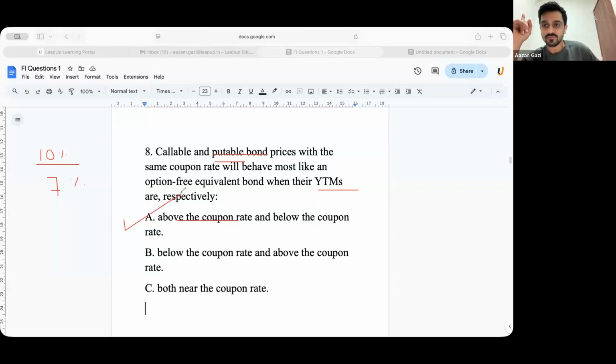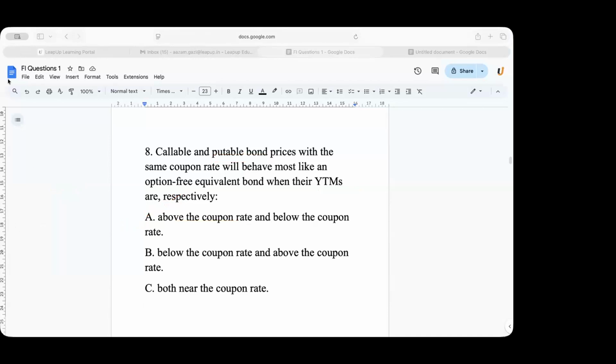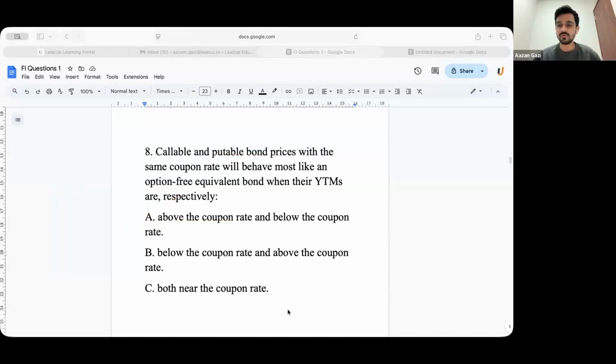Understood? Everyone, all 36 students, are you clear with this question? Yes, sir. Okay, perfect. Chalo, let's move on. Next.